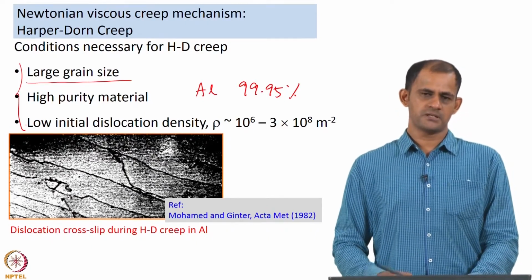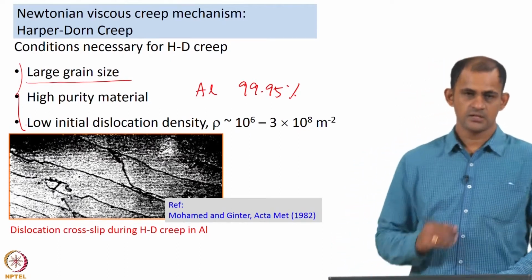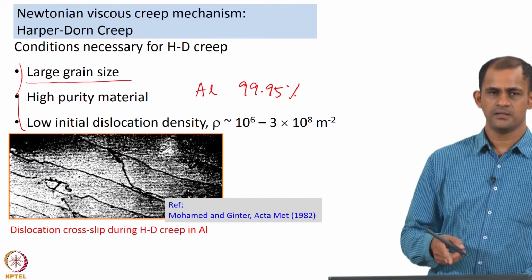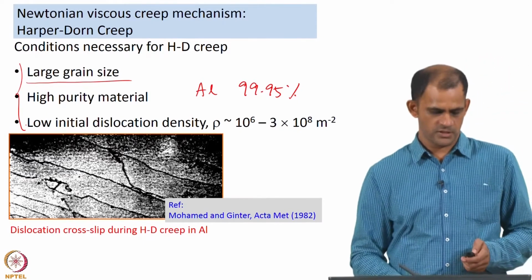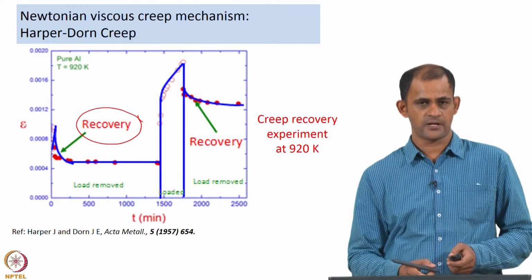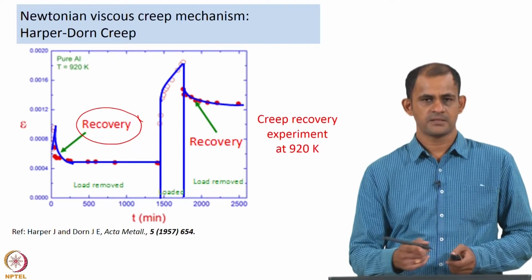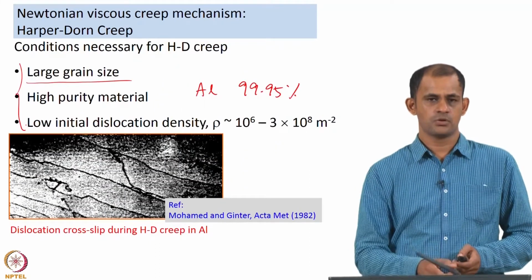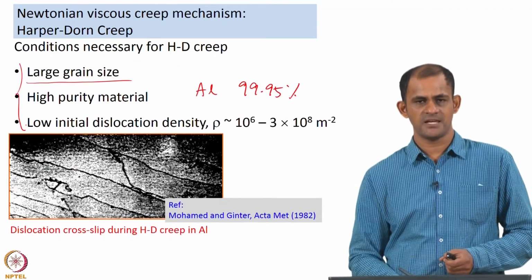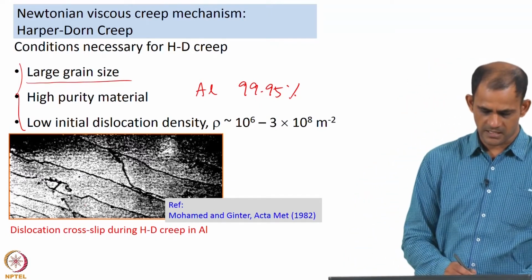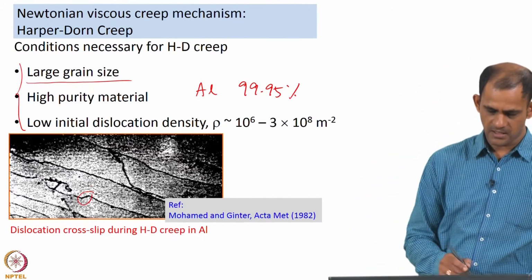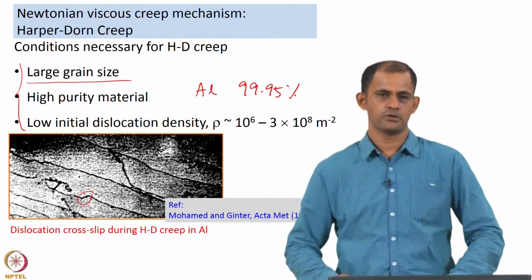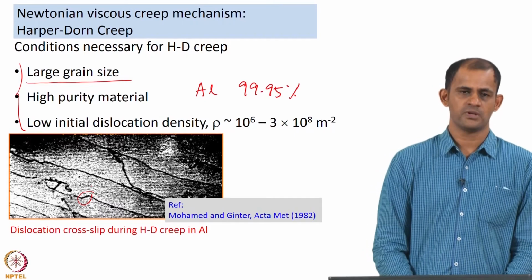Through their experiments, Mohamed and Ginter also showed that the material which is crept under Harper-Dorn creep conditions will have a microstructure such as this. They said dislocations definitely are participating in the deformation process, which, as Harper and Dorn said from the recovery experiments, is the case. From their TEM experiments, Mohamed and Ginter showed that there is dislocation cross slip happening during Harper-Dorn creep, and so they said indeed dislocations are participating during Harper-Dorn creep.